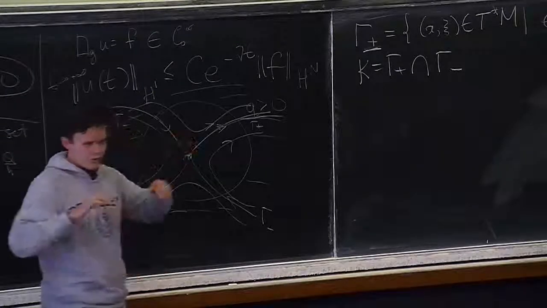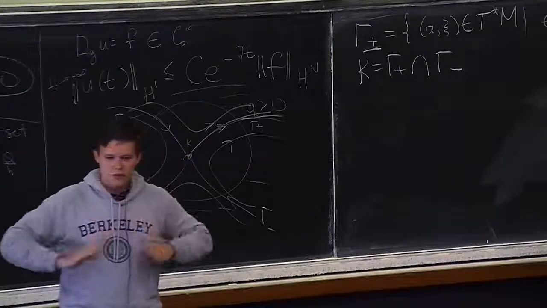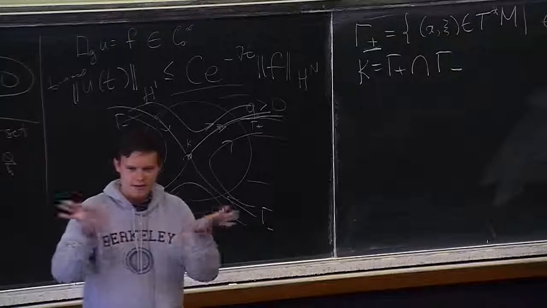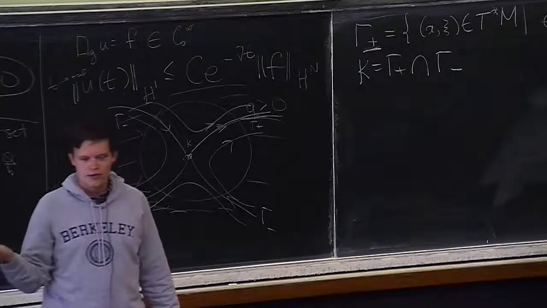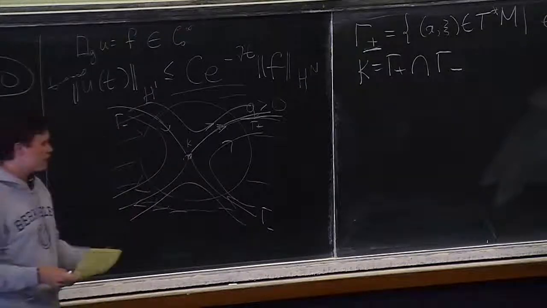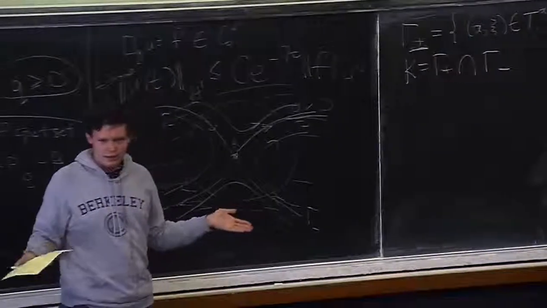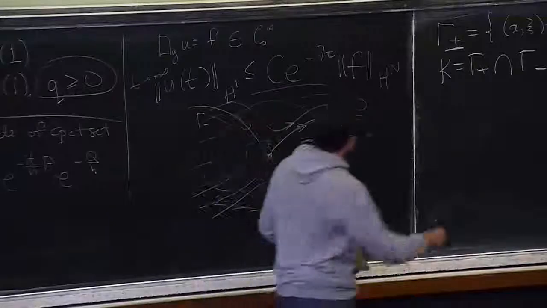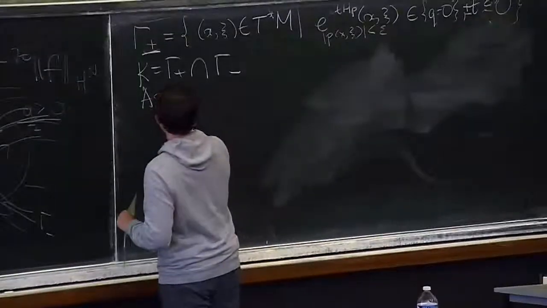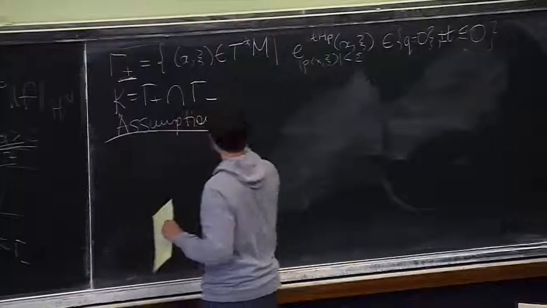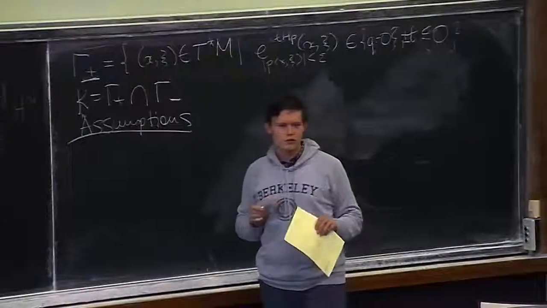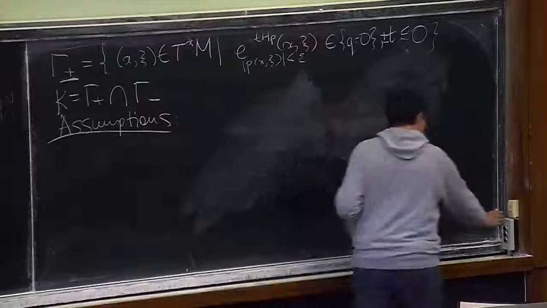Most of the neighboring trajectories will actually be escaping. So most of your solution will escape as time goes on, and the part that stays will be exponentially small. That's, I guess, a physical explanation of what's going on. Of course, the question is how to make it into a mathematical statement, and that's what we'll do with these assumptions. This set of assumptions is called normal hyperbolicity.